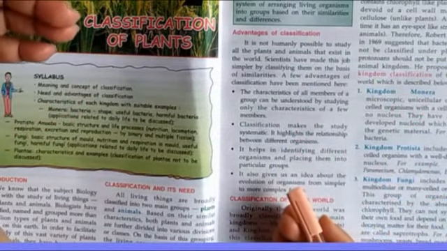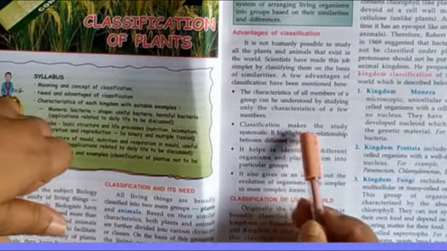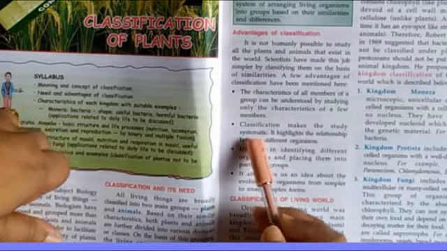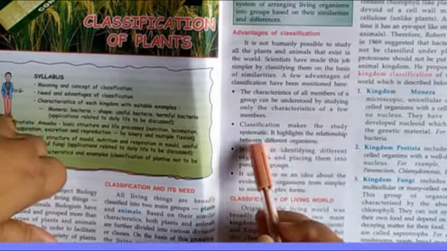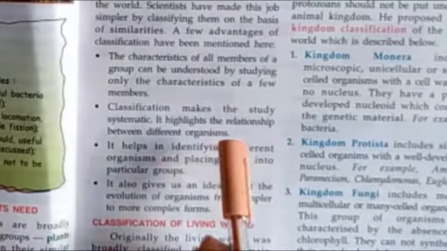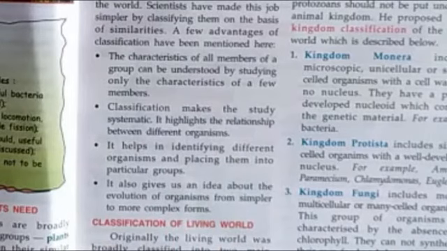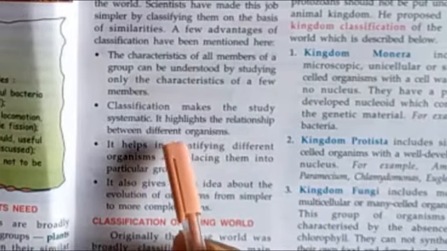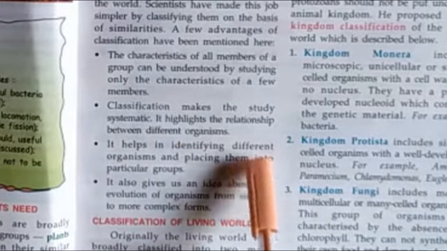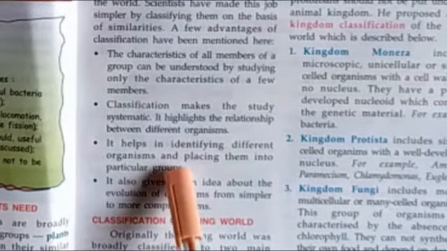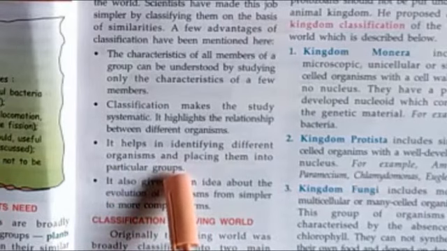Like this we can put the similar categories. Classification makes the study systematic. It highlights the relationship between different organisms. It also says the relation between one organism and another organism. It is very helpful. It helps in identifying different organisms and placing them into particular groups.